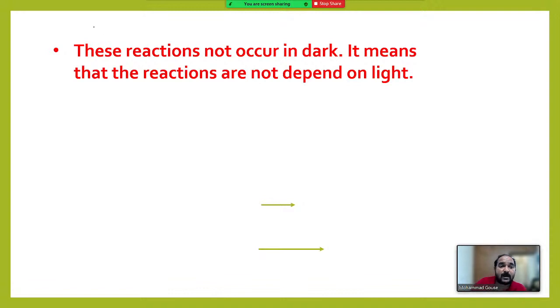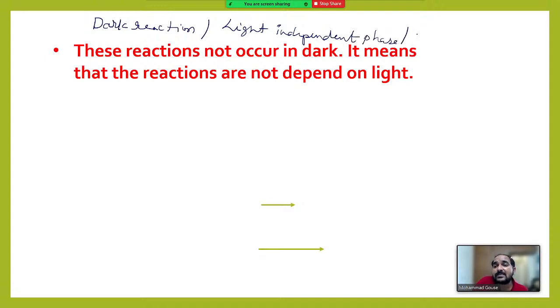When it comes to the next step, the second phase of photosynthesis is termed the dark reaction. This dark reaction is also called the light independent phase.